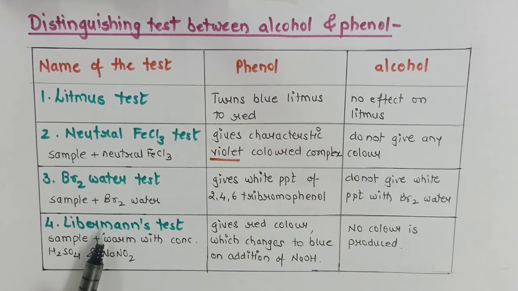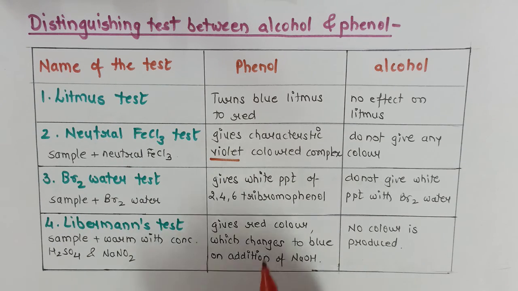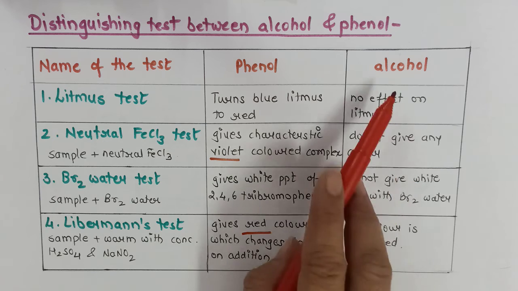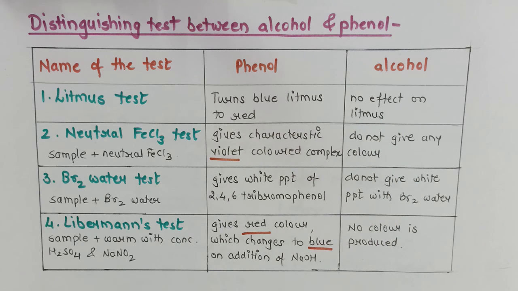The last is Liebermann's test. When the sample is warmed with concentrated sulfuric acid and sodium nitrite, if the given sample is phenol, it will give a deep red color, and that red color changes to blue on addition of sodium hydroxide. Whereas if it is alcohol, there will be no impact. So by using all these tests, we can differentiate between phenol and alcohol.